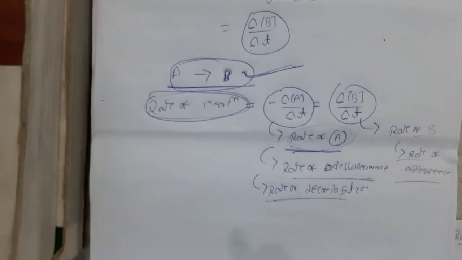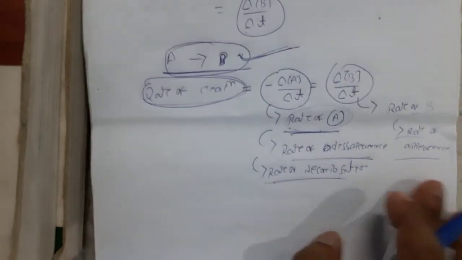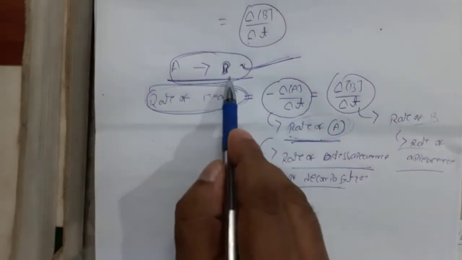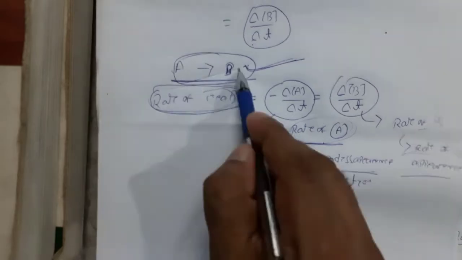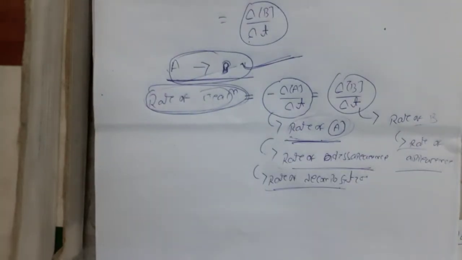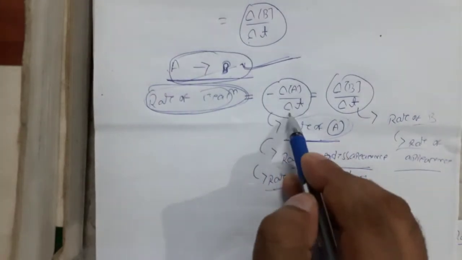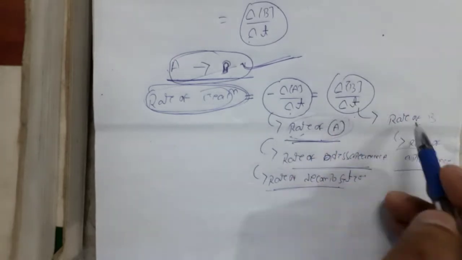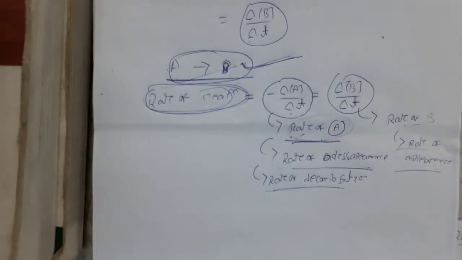So you have to remember one thing. For a reaction A gives rise to B, rate of reaction means overall reaction. If individually I take minus delta A by delta T or delta B by delta T, that will be the rate of A and this will be the rate of B. Rate of A is the rate of disappearance, rate of B is the rate of appearance.